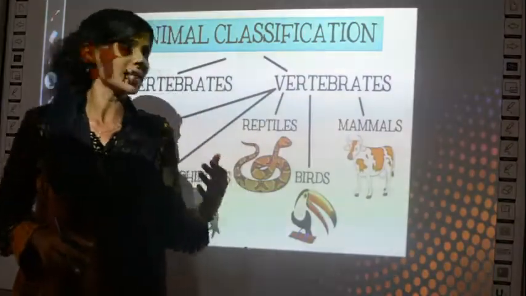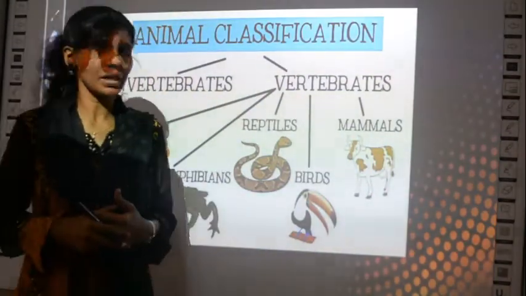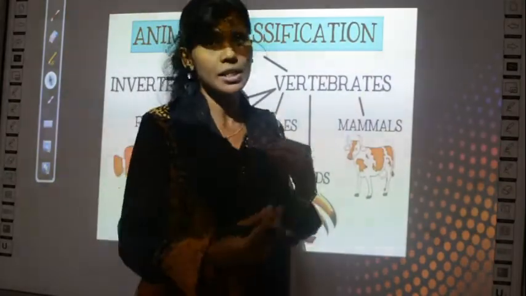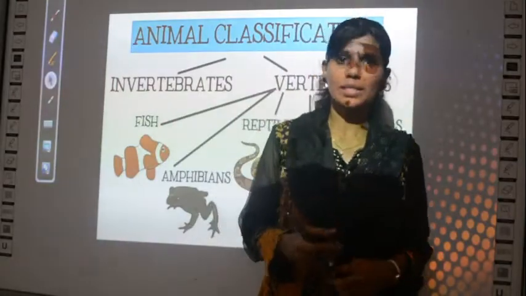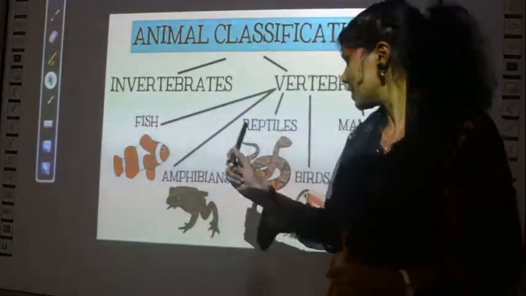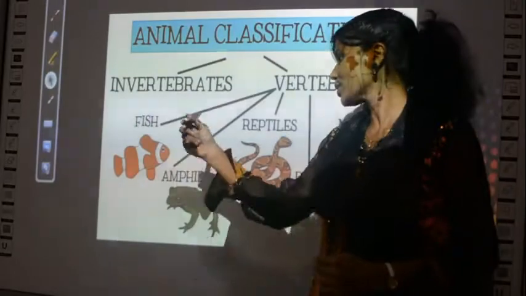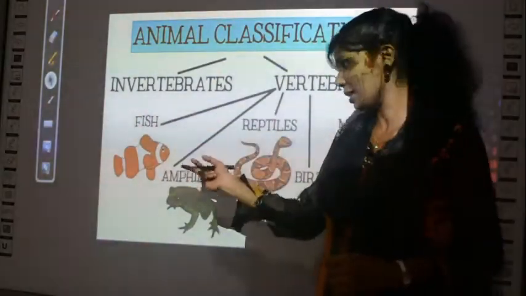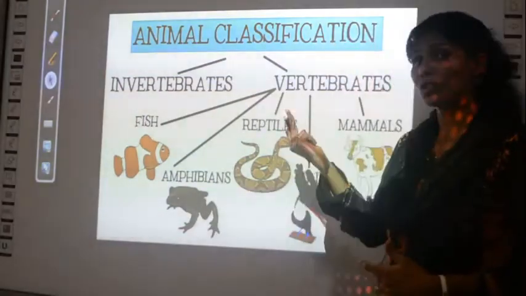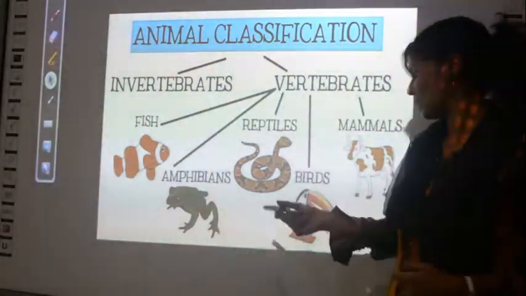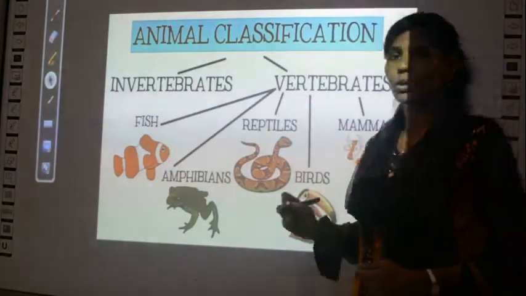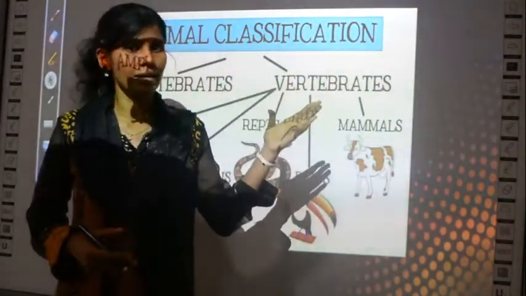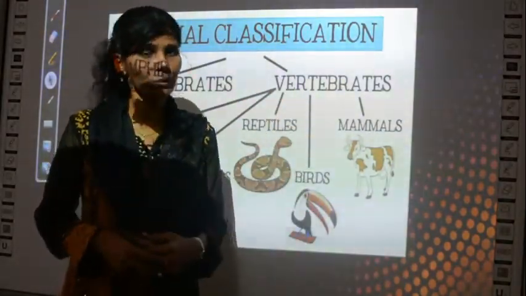Okay, so usually studying about the characteristics of invertebrates is comparatively hard because most of the invertebrates are insects or aquatic animals which we do not see in our day-to-day life, right? But vertebrates are easy to learn because all these groups we mostly see in our day-to-day life. Fishes you have seen, right? Frogs also you have seen. Snakes you must have heard of at least, or in a zoo at least you must have seen. Birds we see daily and mammals also we see daily, and of course we are also mammals. So studying about these characteristics is going to be so easy for you in today's class.